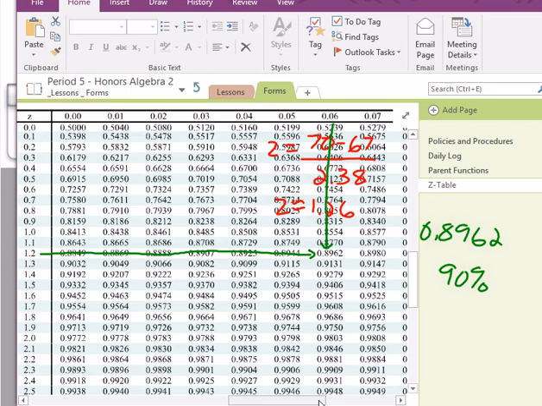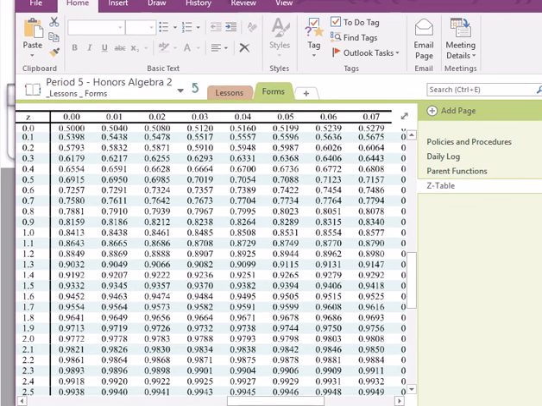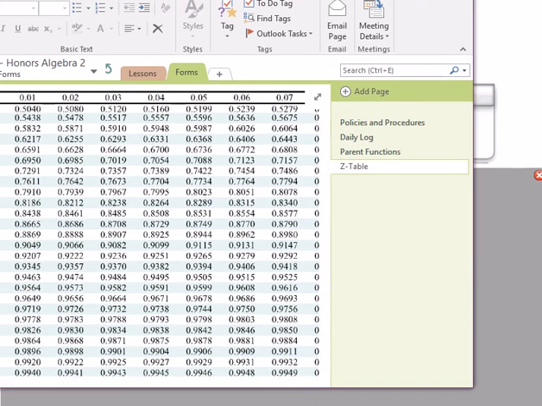So I can say that my height, if this were the case, is bigger than 90% of the rest of the population, if these statistics were correct. I just made these up. I don't think I'm taller than 90% of the population, but that's how a Z table works. So if you want access to this, it's available in the class notebook under forms. I suggest that you find it and even maybe print it out so that you can carry it around with you.